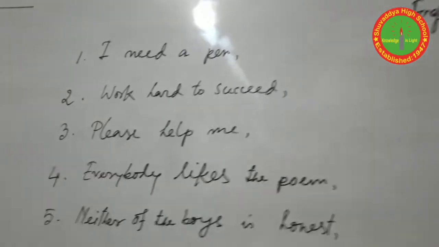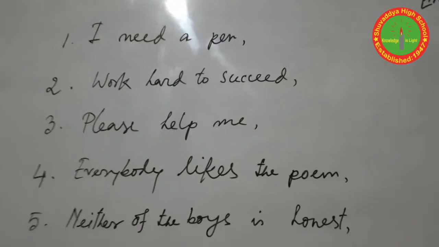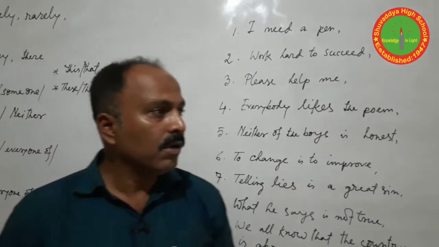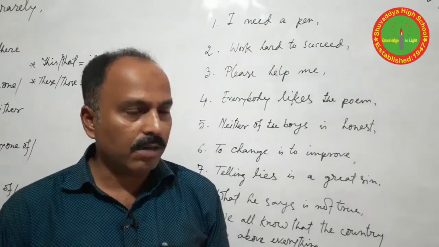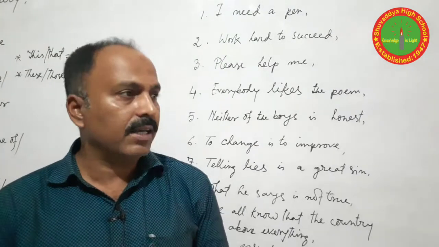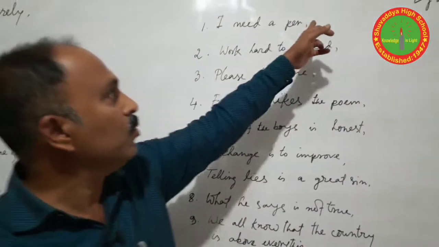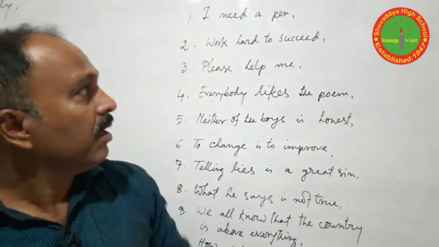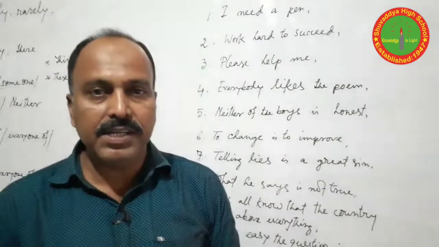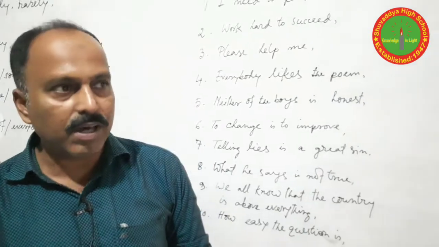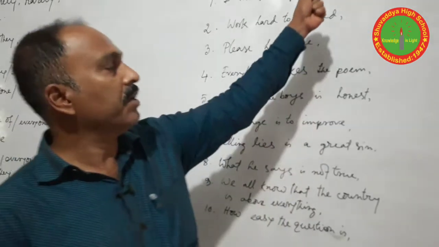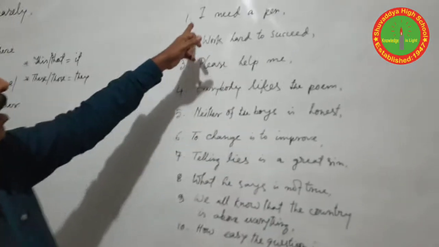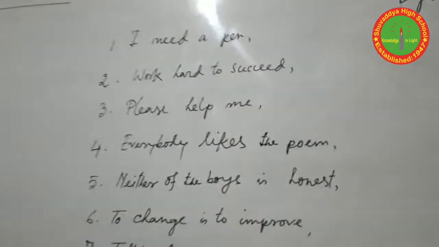First one: I need a pen. Here is a reminder for you. If the verb need is used as a main verb, we don't use needn't. If the verb need is used as a modal verb, then we use need not or needn't. Okay? So I need a pen. What is the answer?